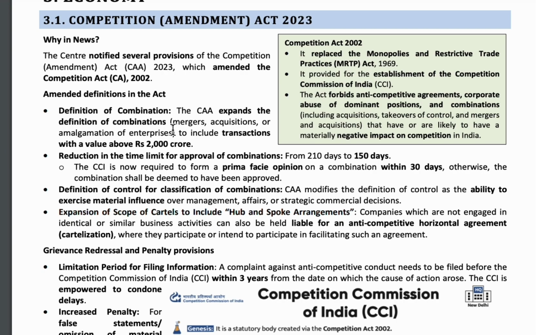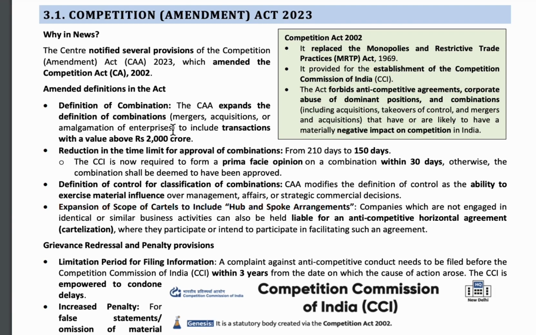So they make many strategies in order to make profits. The CCI has the power to approve or reject the combination trade. So the middleman should get permission from this CCI if he wants to trade like a middleman. If the CCI finds any loopholes within them, they will reject their license. Okay, so this is the main function of CCI.